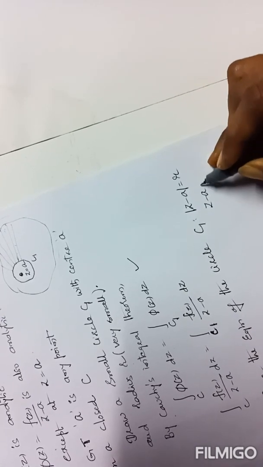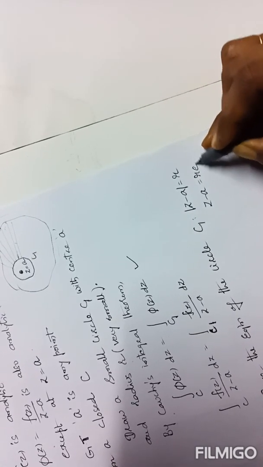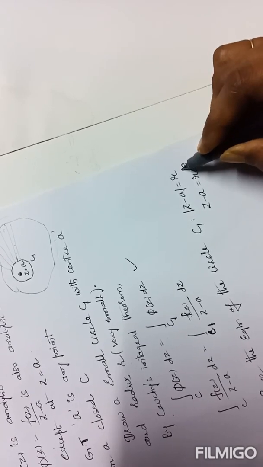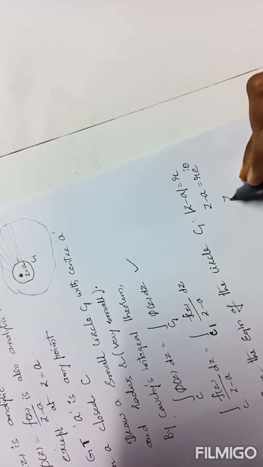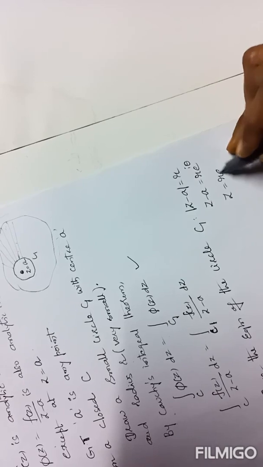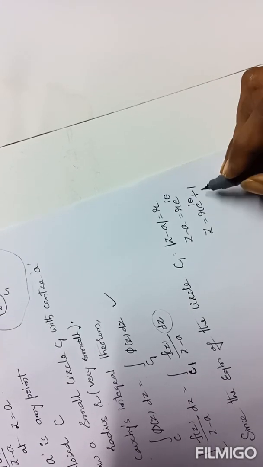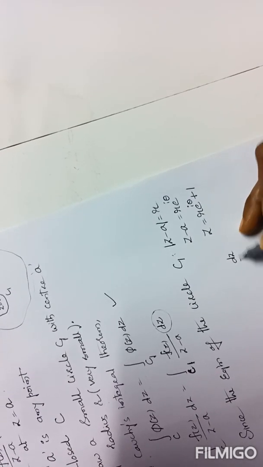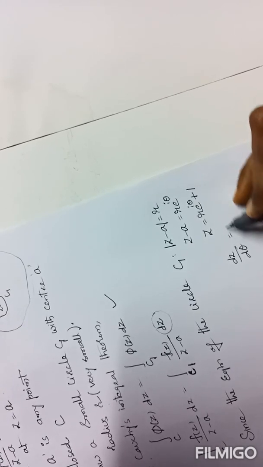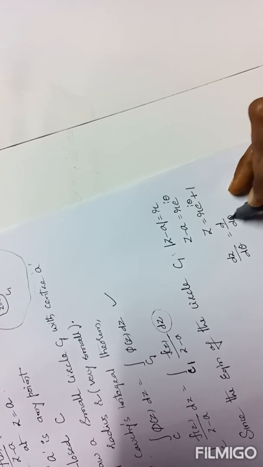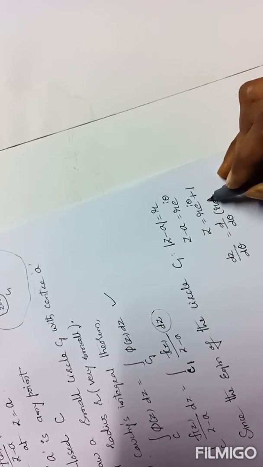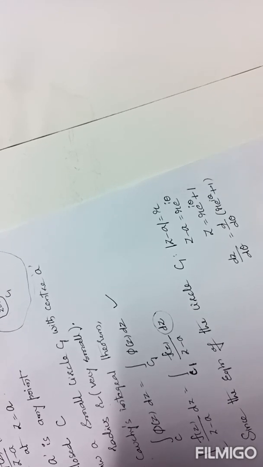Then z minus a equals r e power i theta according to the standard form. Then z equals r e power i theta plus a. After that we also require dz. Now differentiate on both sides with respect to theta: dz by d theta equals d by d theta of r e power i theta plus a.